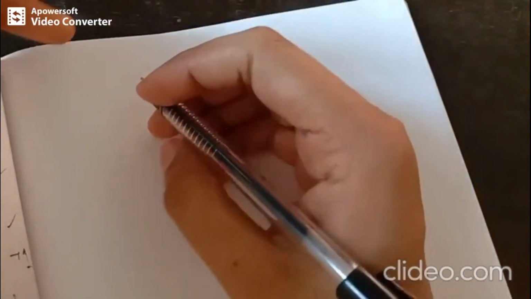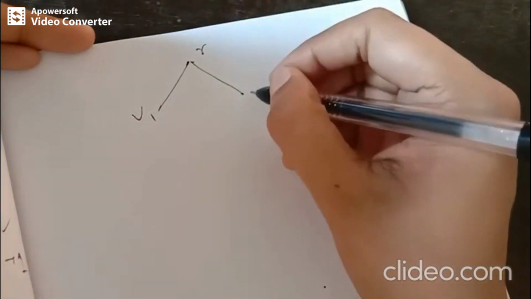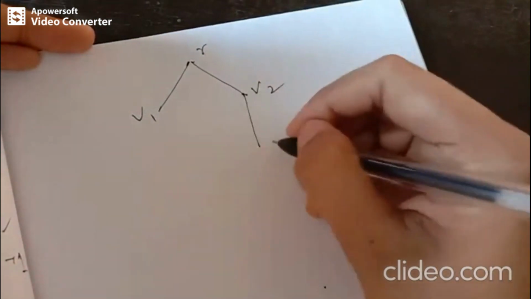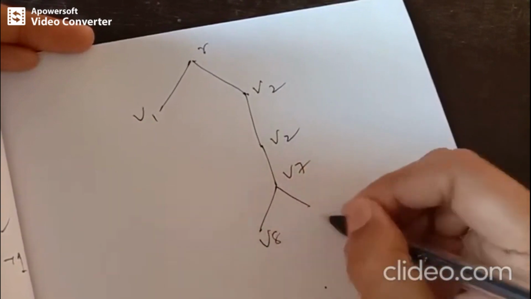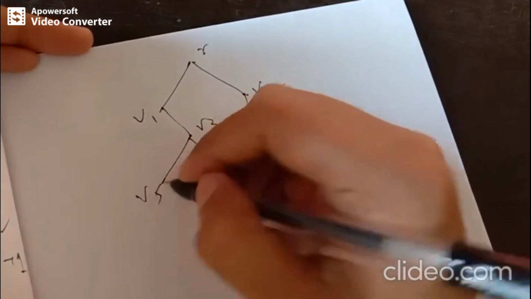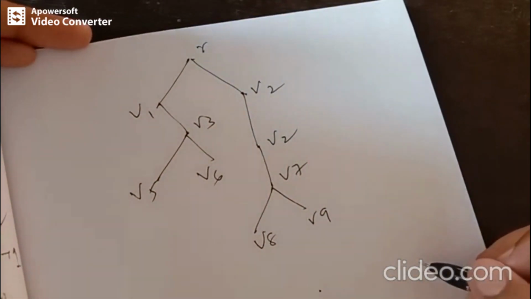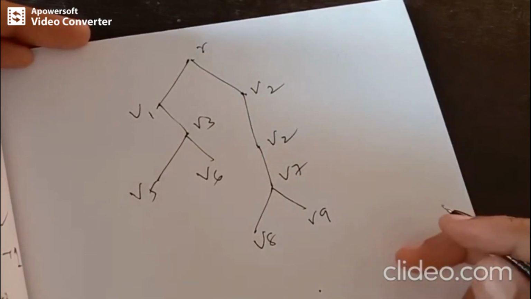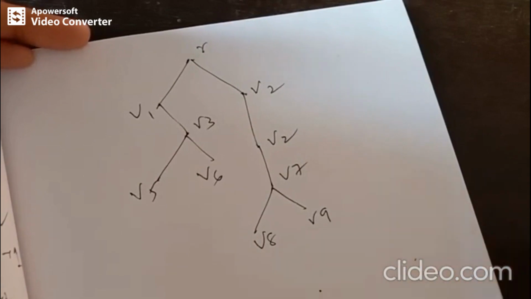So let's take an example to illustrate a binary tree which is not a complete binary tree. Let me take this example. Here we have a root and 2 vertices: V4, V7, V8 and V9, V3, V5 and V6. So this is a tree. Now when we observe this tree, is it a binary tree, and is it a complete binary tree?